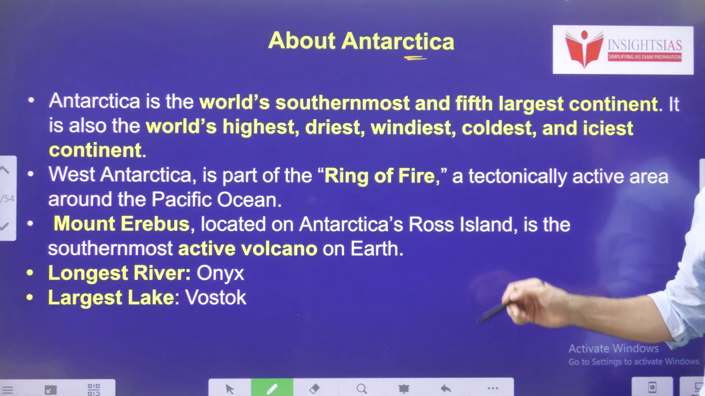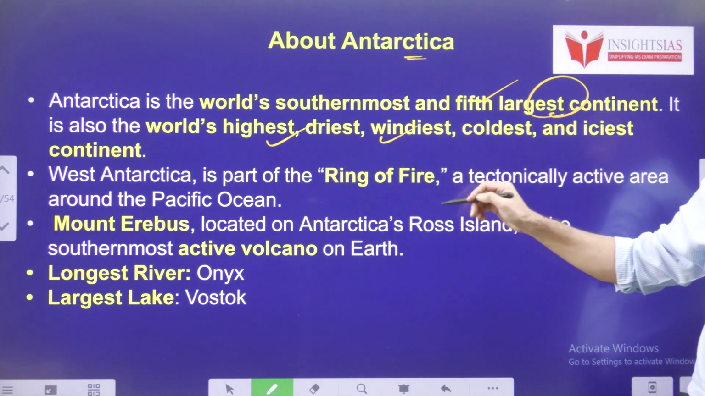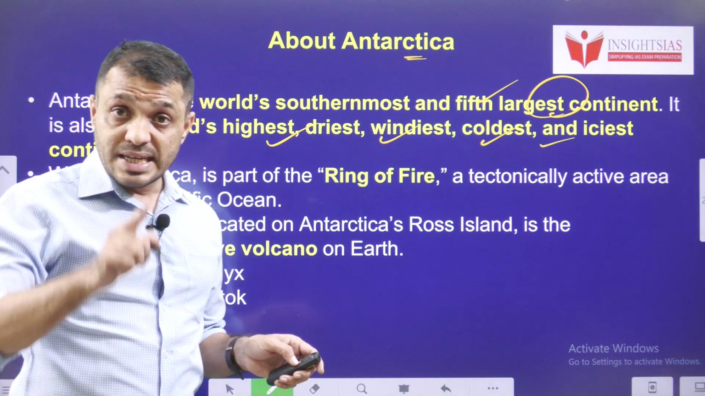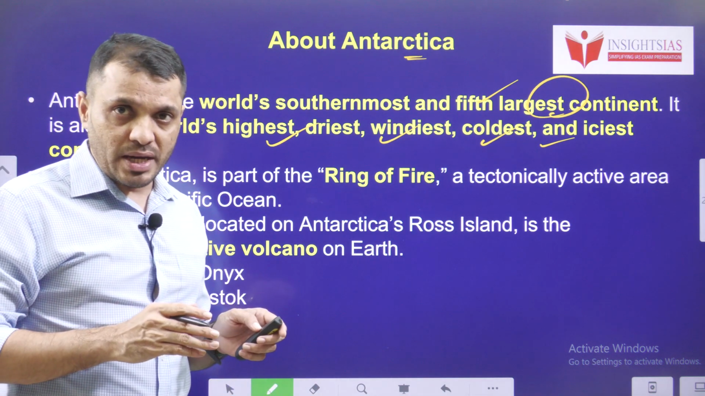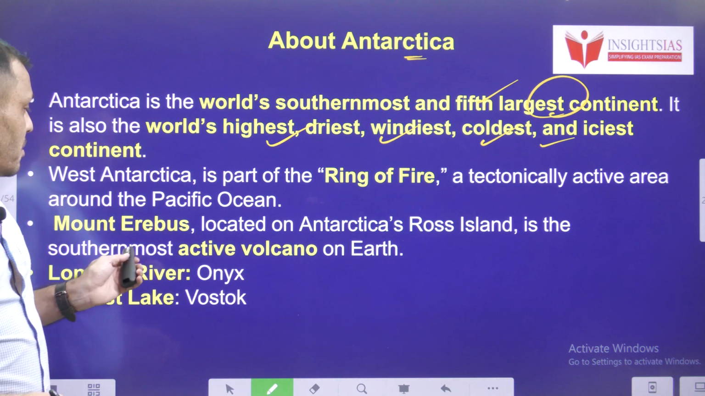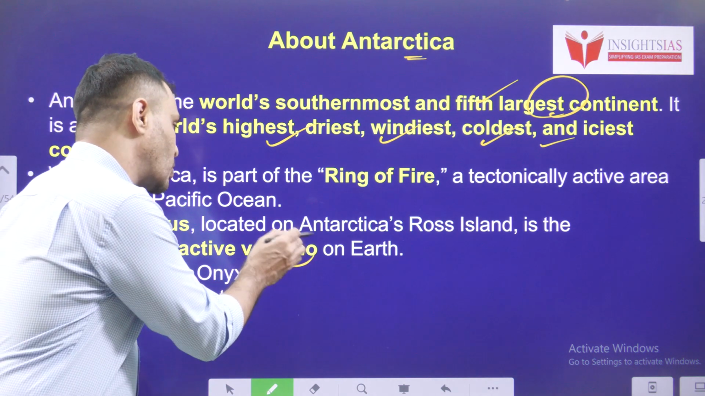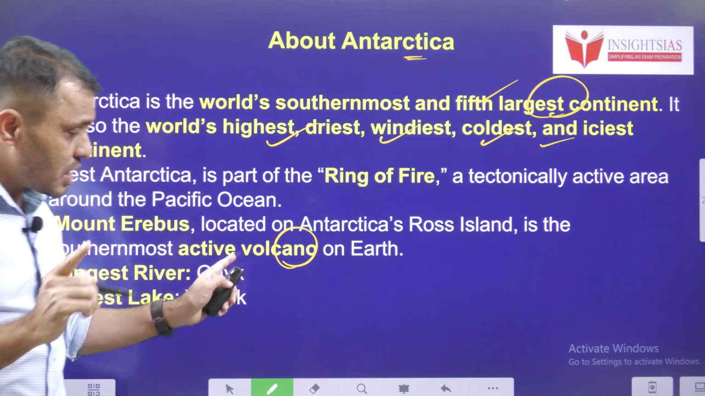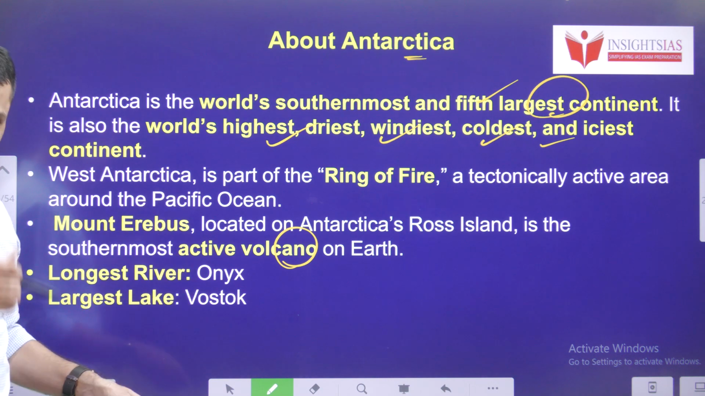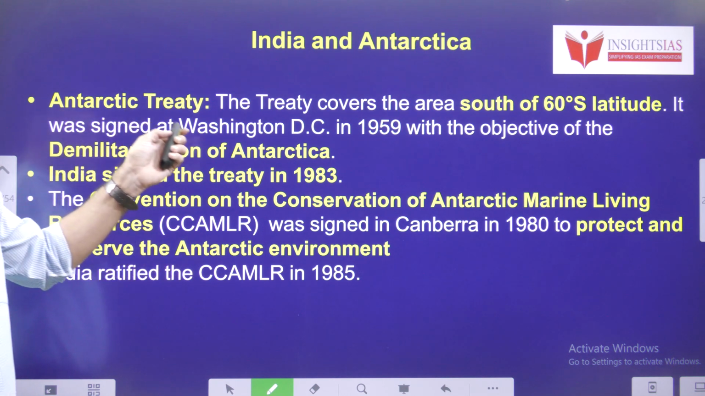About Antarctica, it is the world's southernmost and 5th largest continent, and it is the world's highest, driest, coldest and iciest continent. Even western Antarctica falls in the Pacific Ring of Fire. That means volcanic eruptions are possible on the west side of the Antarctic region. Mount Erebus is located on Antarctica's Ross Island. It is the southernmost active volcano on the earth. Remember, southernmost active volcano on the earth. Longest river in the Antarctic region, Onyx, and the largest lake is Vostok.